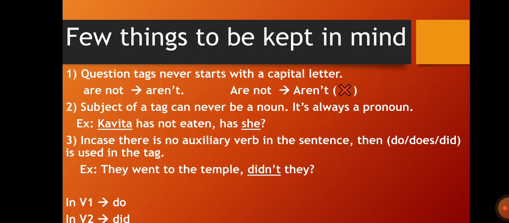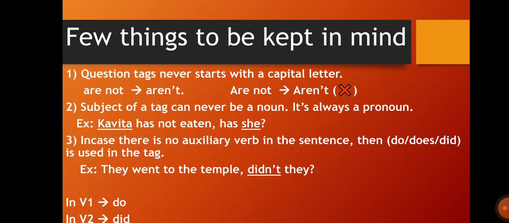Second is, the subject of a tag can never be a noun. It's always a pronoun. See for example, here is a sentence: Kavita has not eaten. Here, Kavita is a noun. When we are adding a question tag, we have to first convert the auxiliary verb. In the statement, the auxiliary verb is "has not," so we will use a positive verb. The positive verb of "has not" is "has."